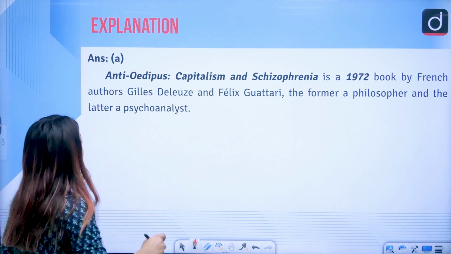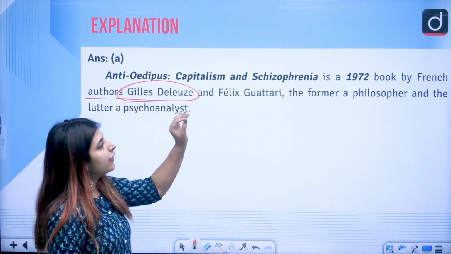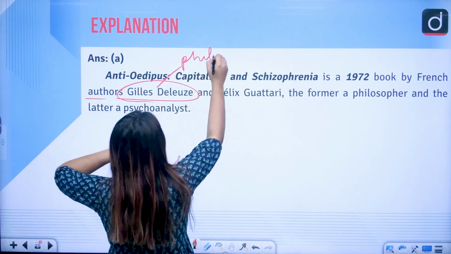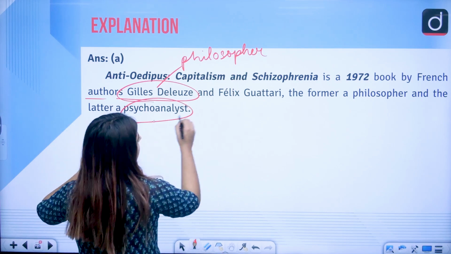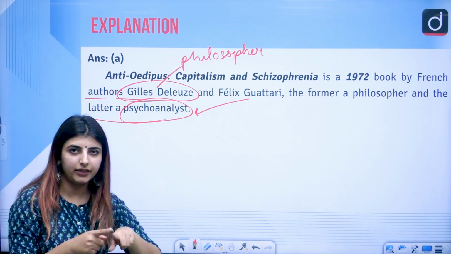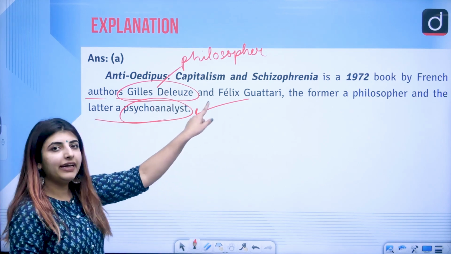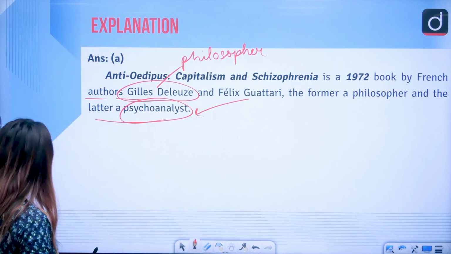1972, it was published by French authors Gilles Deleuze and Felix Guattari. The former a philosopher, so he was a philosopher, and the latter, that is Felix Guattari, was a psychoanalyst. Correct? So two prominent theories, Marxism and psychoanalysis, have been talked about. Which book? Anti-Oedipus Capitalism and Schizophrenia.